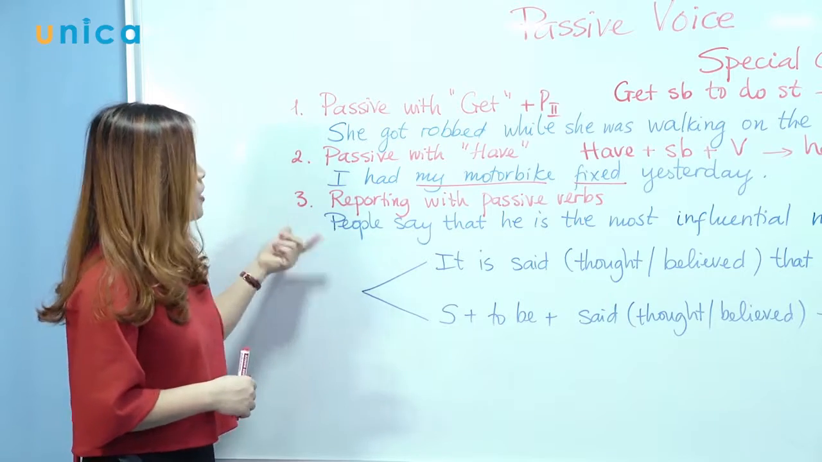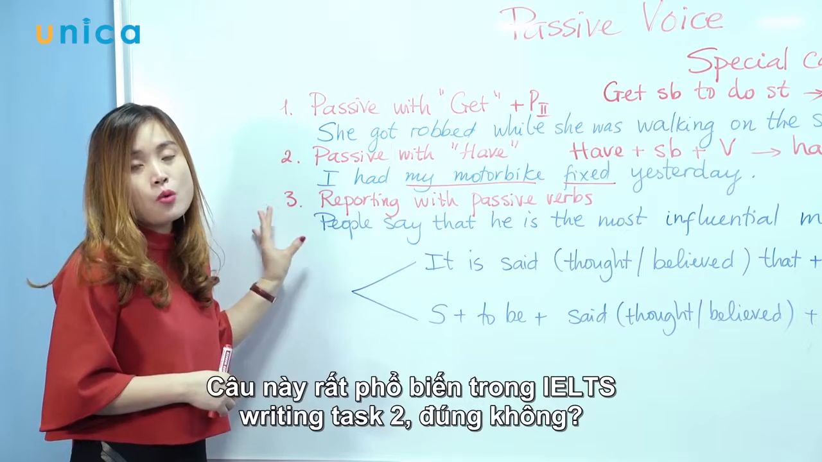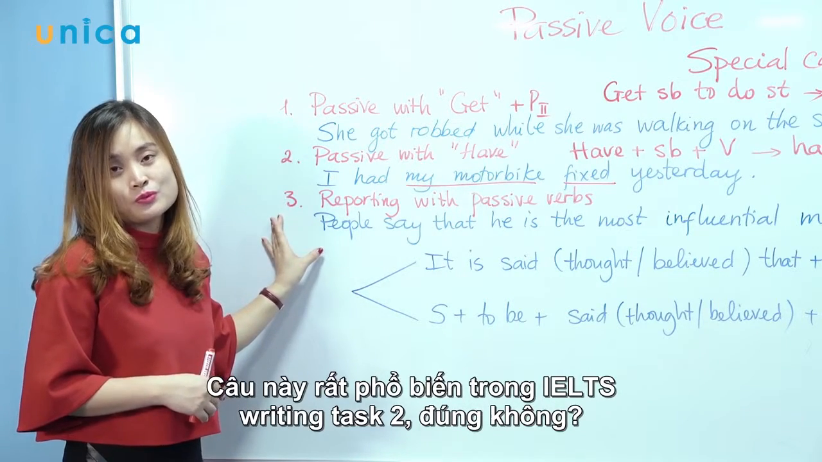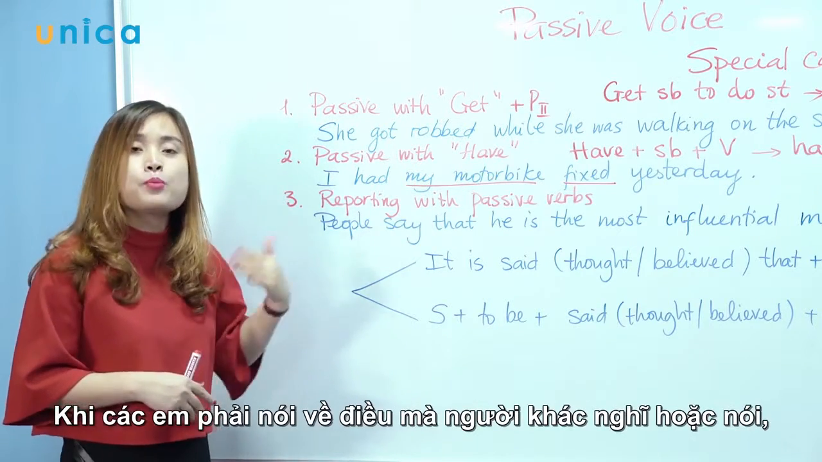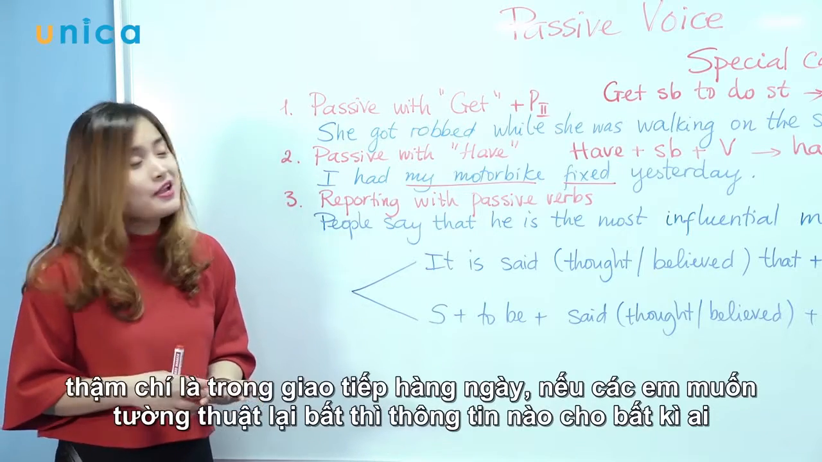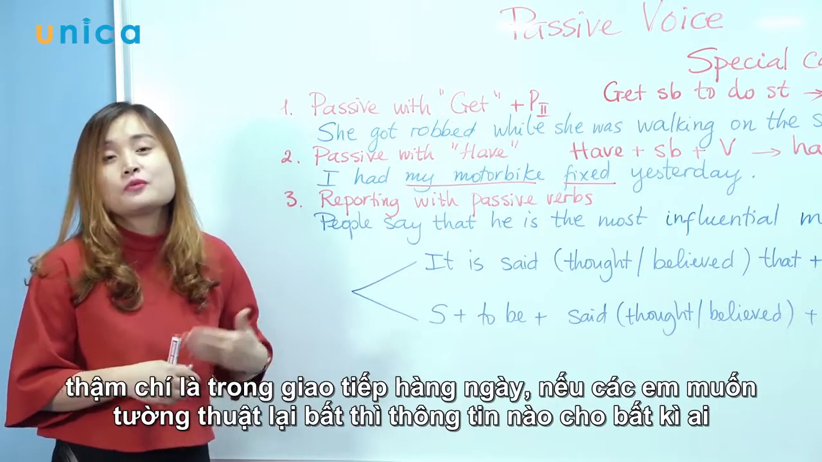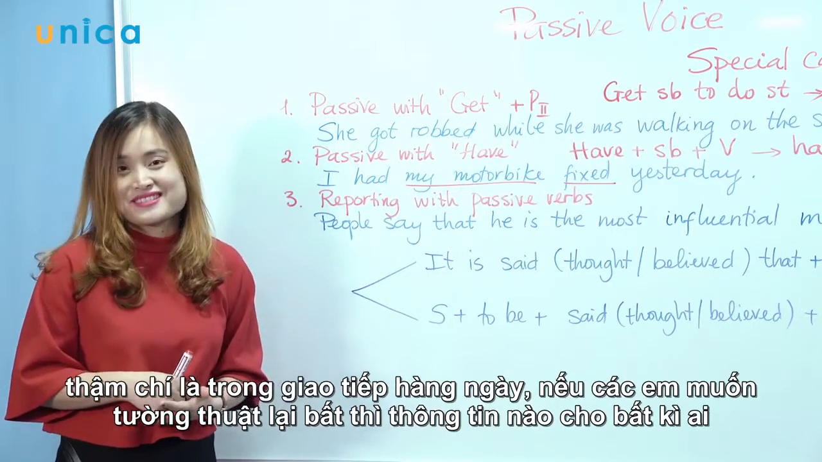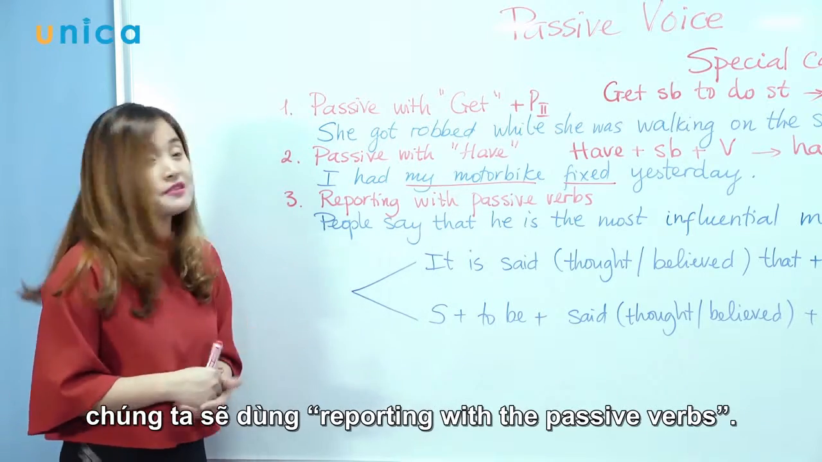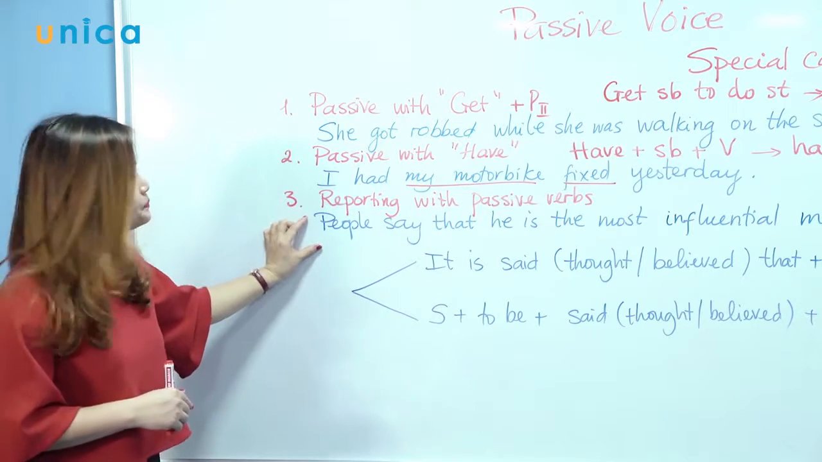And number 3. This one is used quite often in IELTS writing task 2, when you have to report what other people think or say. Or even in daily conversations, if you want to report any information to anyone else, you're going to use reporting with the passive verbs. Let's check out this example.